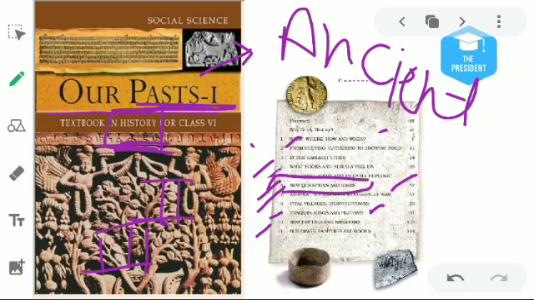Chapter 10 will be about the new empires and the kings. Again, after some time, kings were changing and new kings were making their empires. So we will learn about what happened when the Mughal Empire collapsed and the other kingdoms they established. Then the last chapter will be about buildings, paintings, and books.